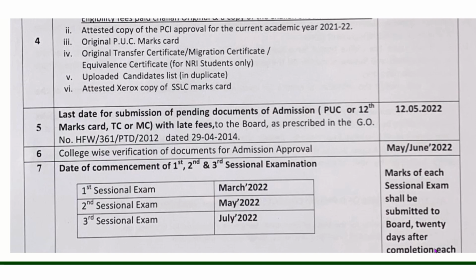As I said in the beginning, I will inform you if any new information comes. Today also I checked everywhere on the PCI and examining authority websites, but I didn't get any new information. The students who took admission in 2020 are waiting for the first year exams. In the circular video I uploaded before, it was said that exams would be in January, but the date sheet has still not come. We are also waiting. As soon as we get it, we will inform you.